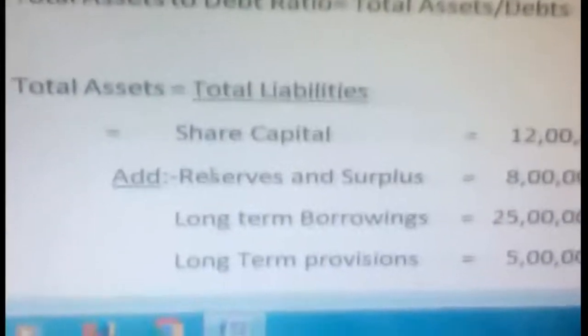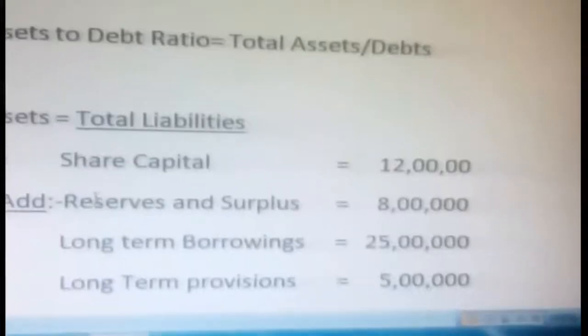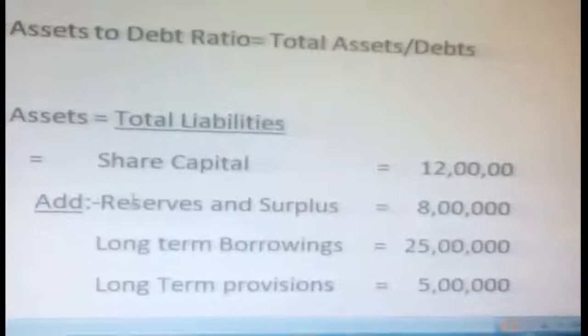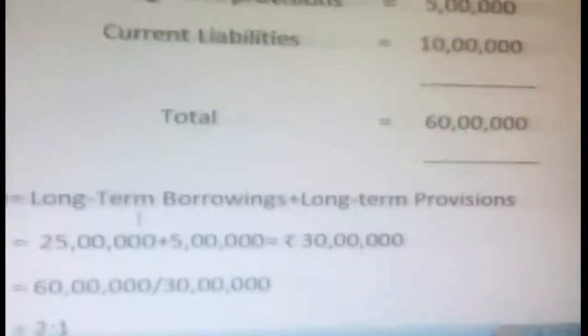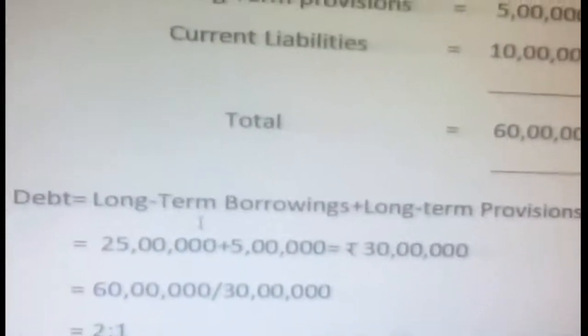So how to find total assets? As you know the equation, total assets is equal to total liabilities. Here, how to calculate total liabilities? We have to add our liabilities. See, share capital 12 lakhs, reserves and surplus 8 lakhs, long term borrowings 25 lakhs, long term provisions 5 lakhs, and current liabilities 10 lakhs. I have done it in a vertical format so we can easily do the work. Once we add everything, we get 60 lakhs. After 60 lakhs, you are going to calculate debt. Debt, you know already, is long term borrowings plus long term provisions. So 25 lakhs plus 5 lakhs becomes 30 lakhs.